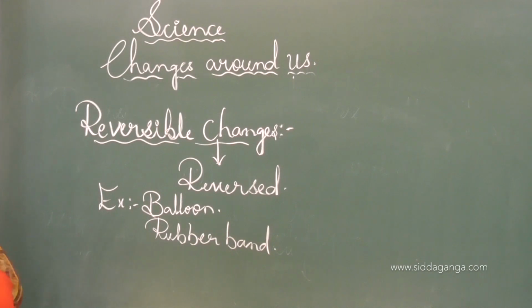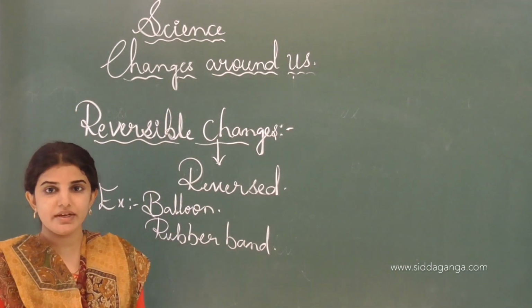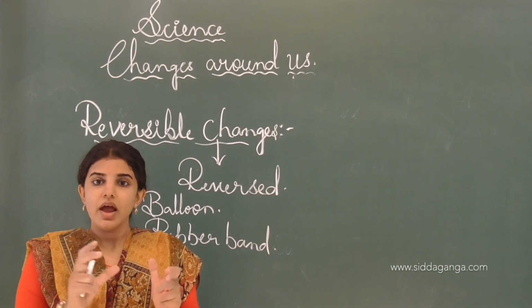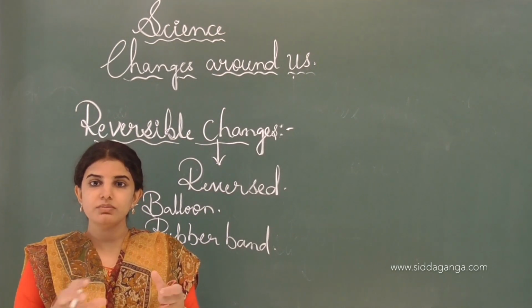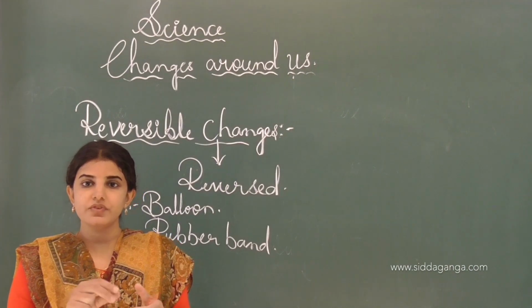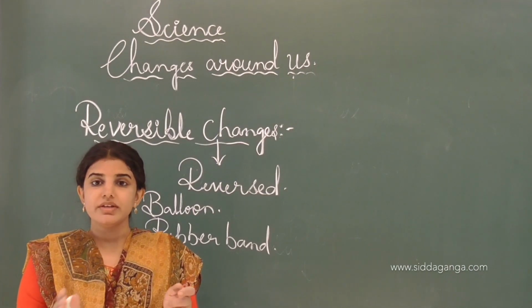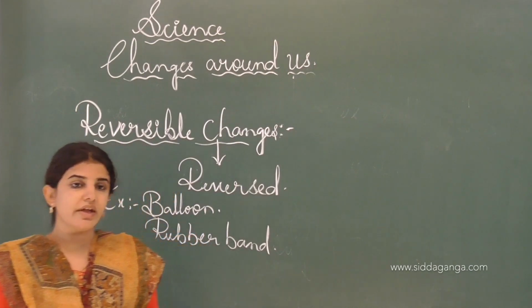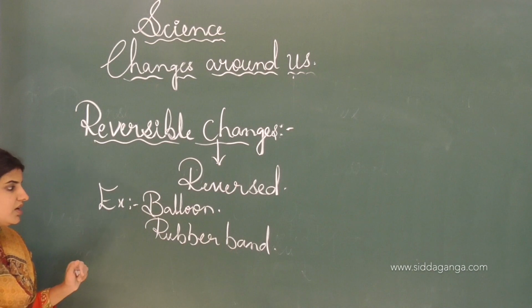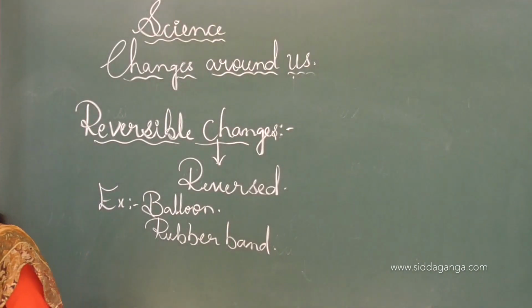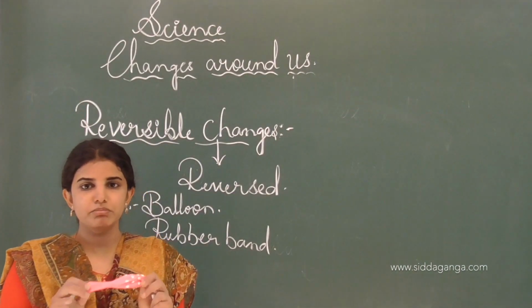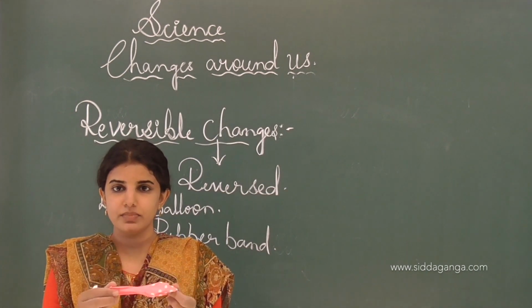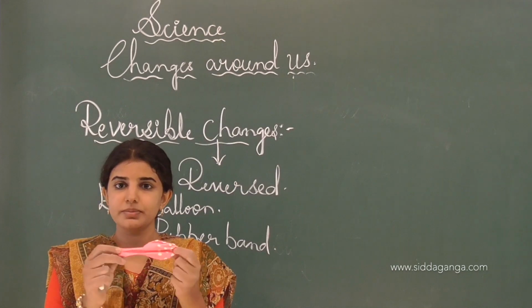An example is the balloon. If we blow air into the balloon, it will increase its shape and size, and if we release the air from the balloon, it slowly comes back to the original position. This is one of the examples of a reversible change. Here, this is the balloon. It remains in its position and the size will not change.